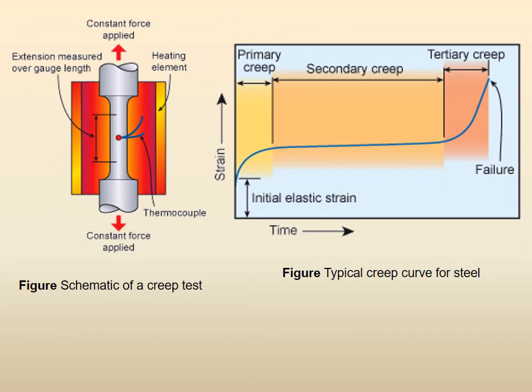So, schematically, I have a schematic of a creep test. You have a tensile type of sample, either round or flat, and a constant force is applied here, not an increasing tensile force but a constant one, and this is in a closed chamber where temperature can be controlled. So, there is a heating element and extension is measured over the gauge length, there is an extensometer.